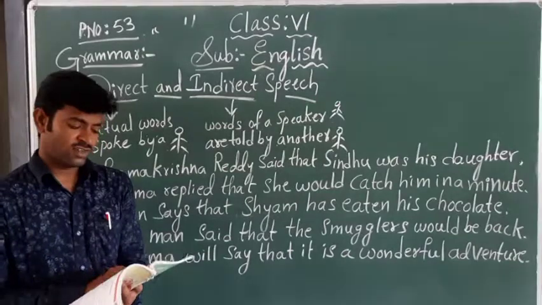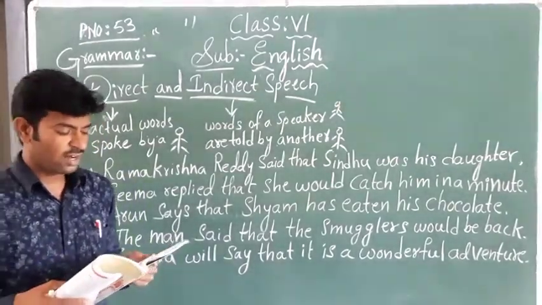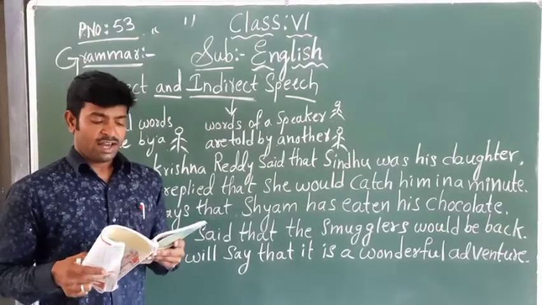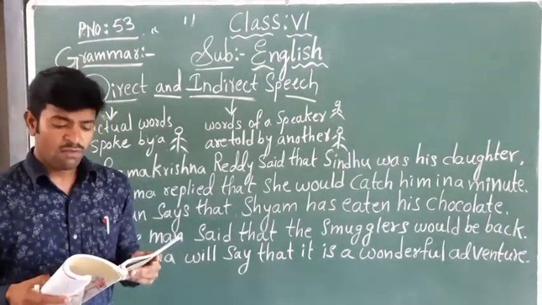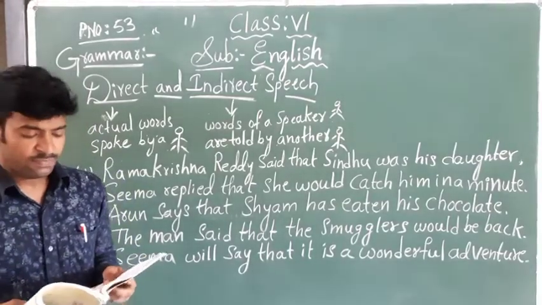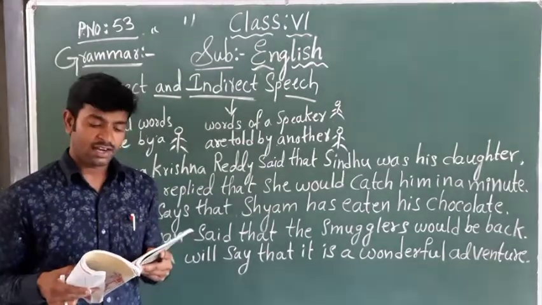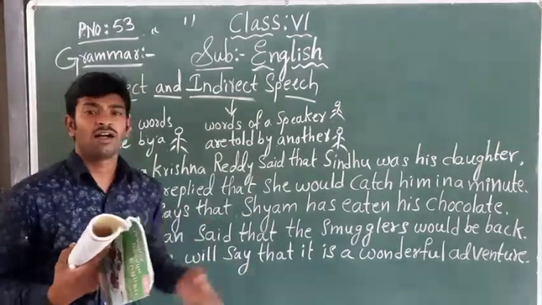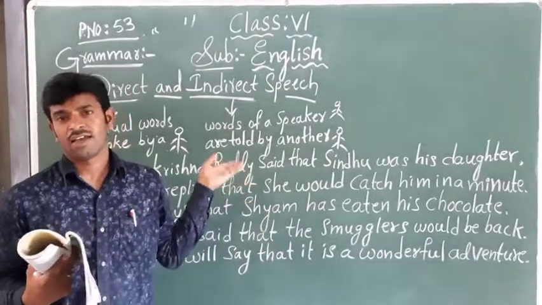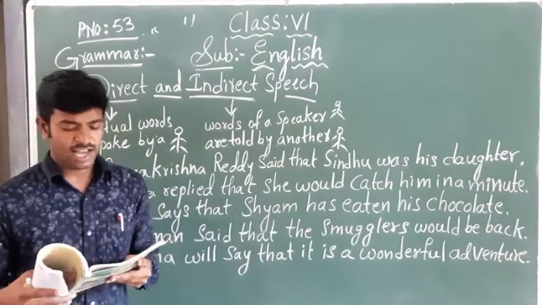Direct speech. First one, see here. Example he has given about a universal truth or a scientific fact. Direct speech: Ram said, "Wood floats on water." Who told here? Ram. Now another person heard the speaker's voice, and he is telling it and converting it. How is he converting? See here.